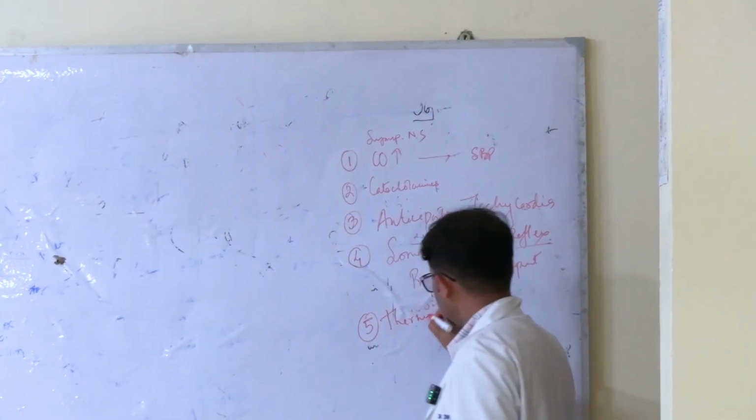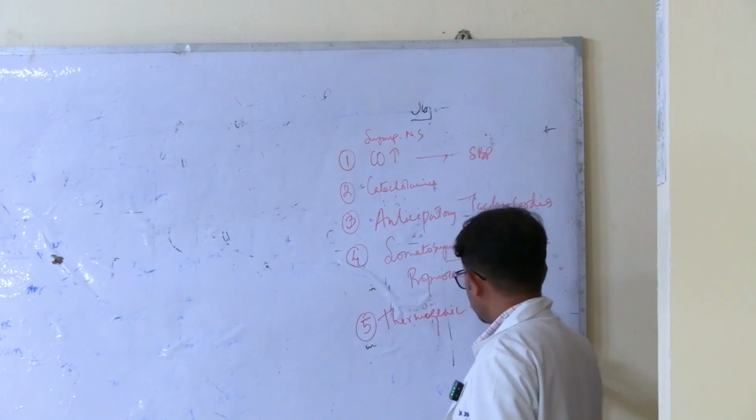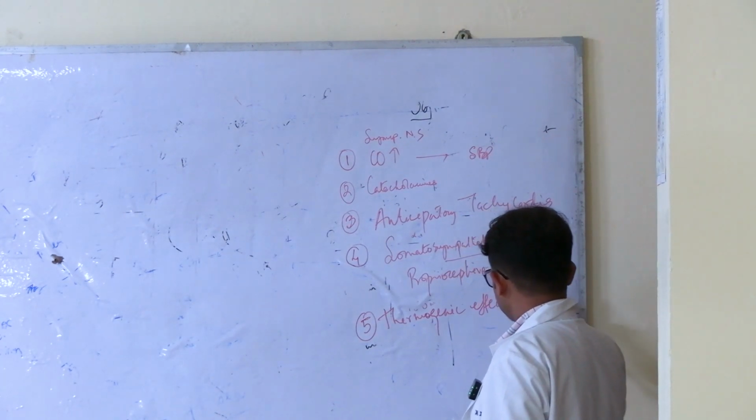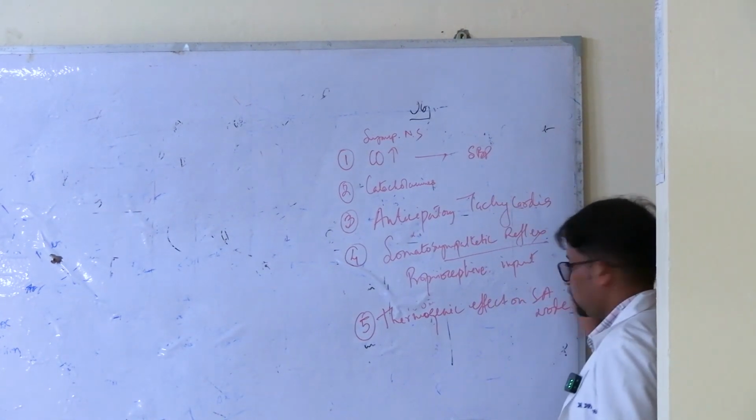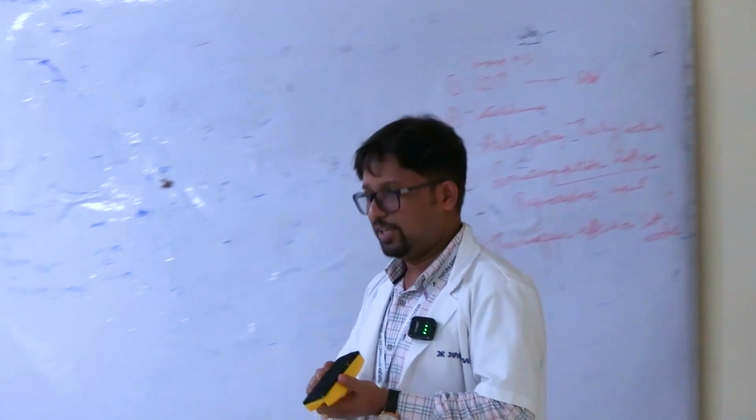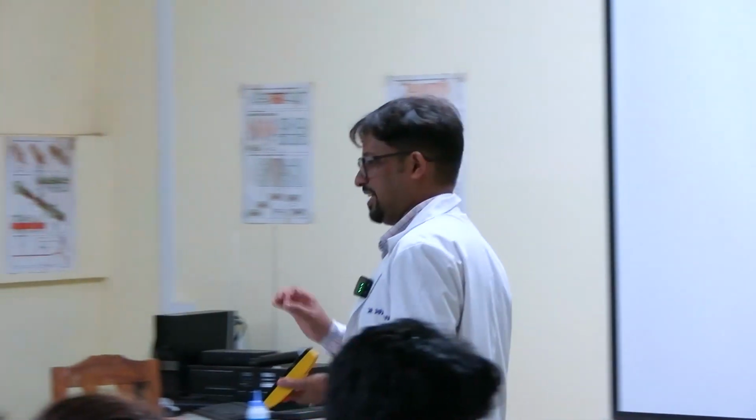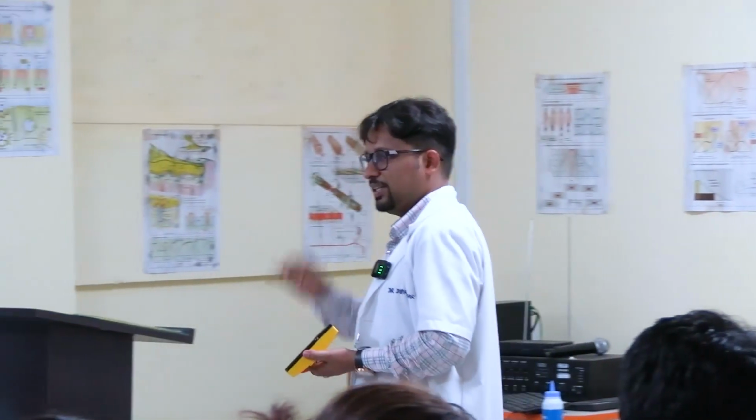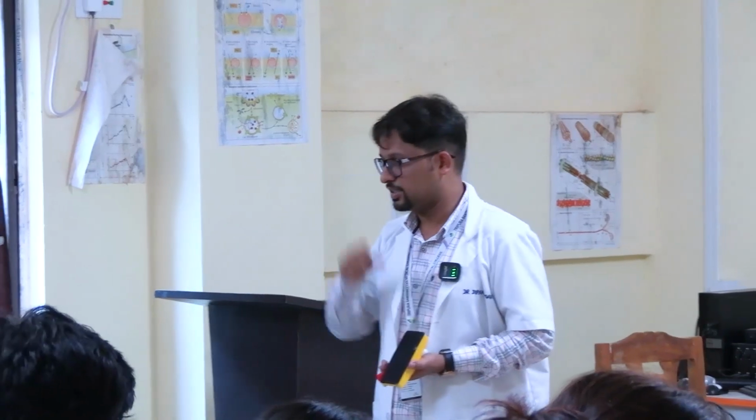Thermogenic effect on the SA node. Say for fever, what happens during fever? For every 1 degree rise in temperature, the pulse rate increases by 10 to 14 beats per minute. So this is the effect of temperature. Temperature increases the firing of the SA node to this extent.